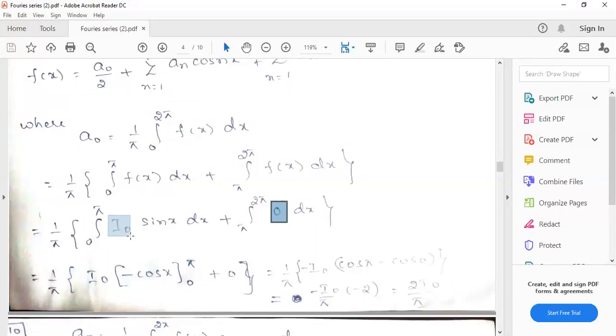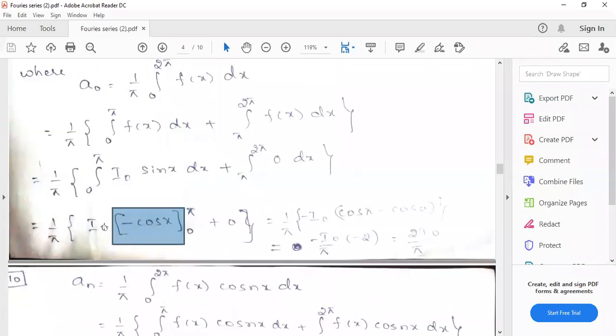I naught is nothing but what? Maximum current. Maximum current means it will always be a fixed value. That means it will be a fixed constant. So that's why we can take this I naught outside, because it is constant, and we have to integrate the function sin x with respect to x. We know the integration of sin x is minus cos x, where the limits vary from 0 to pi, and the value of the second integral, 0, I have directly written as 0.